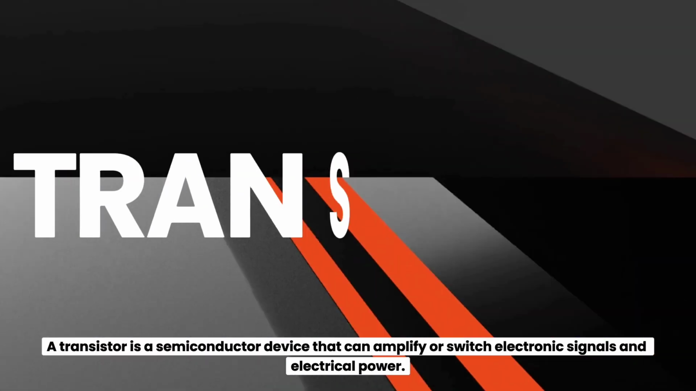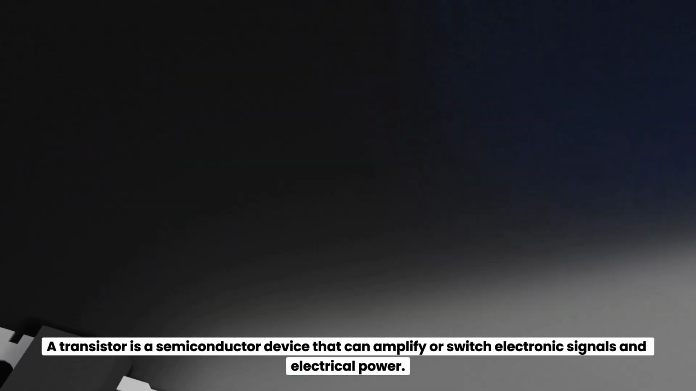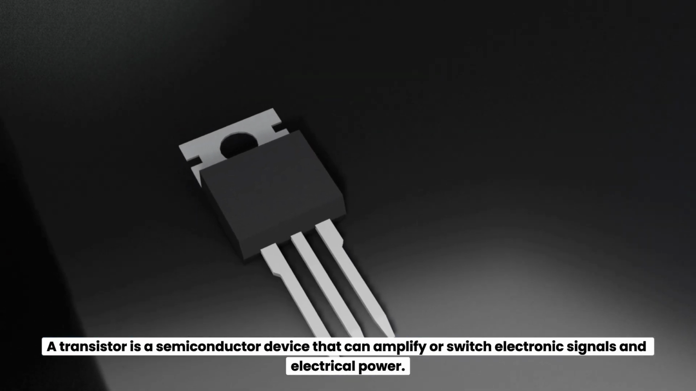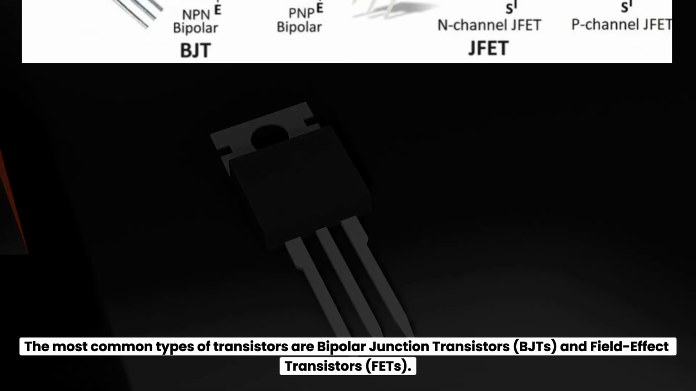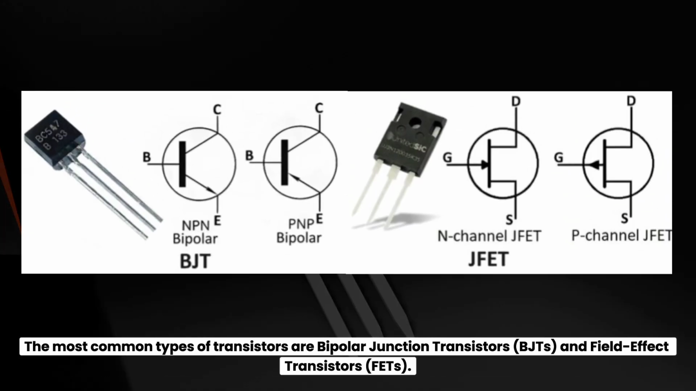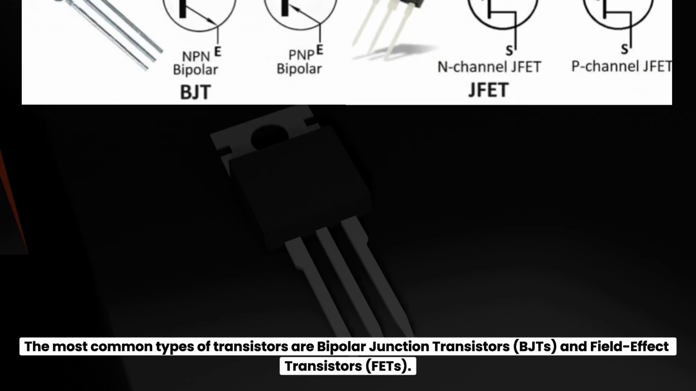Today, I will be explaining the topic of transistor. A transistor is a semiconductor device that can amplify or switch electronic signals and electrical power. The most common types of transistors are bipolar junction transistors, BJTs, and field effect transistors.